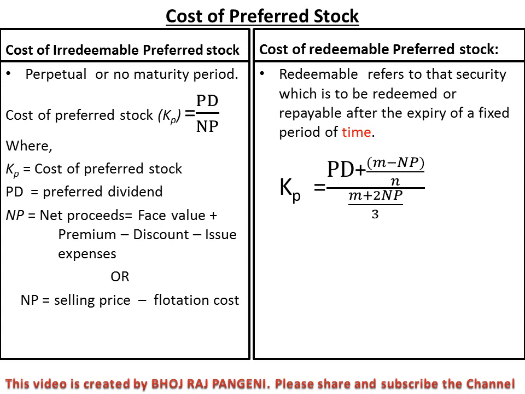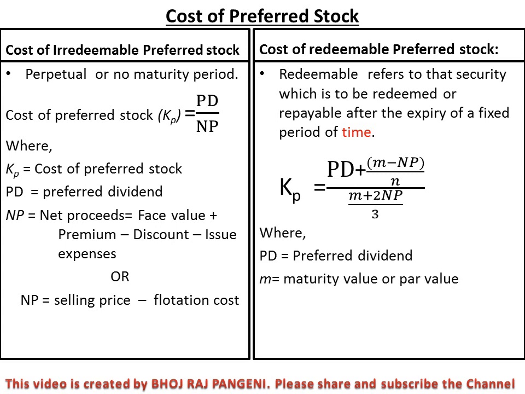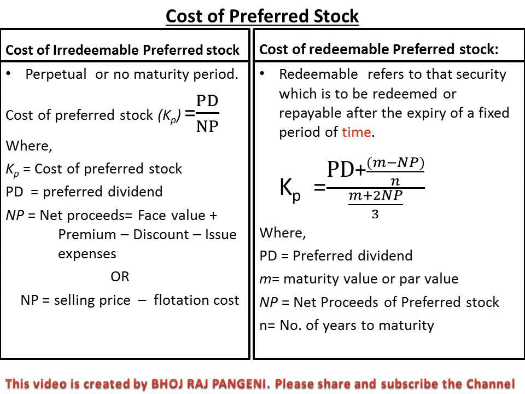So we put PD in the place of interest I, and the formula is the same. Here PD is the preference dividend, not the total amount but the per share preference dividend. Consider that. NP is the net proceed of preferred stock and N is the number of years to maturity.